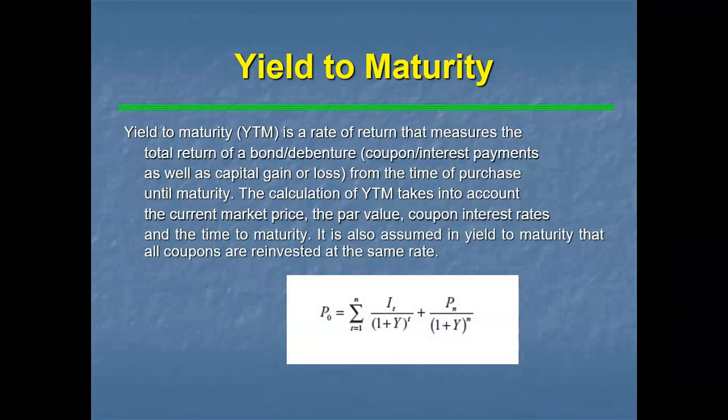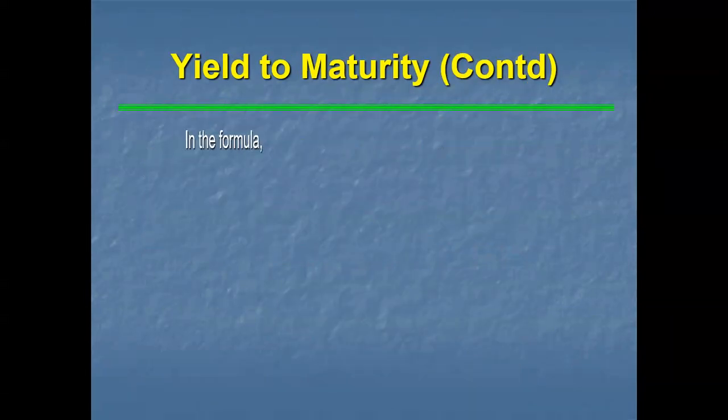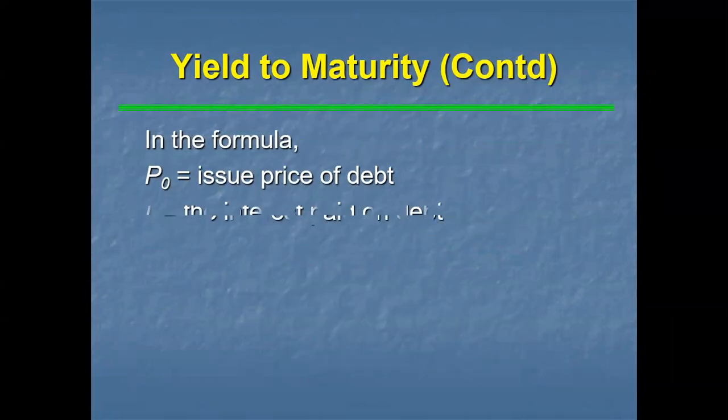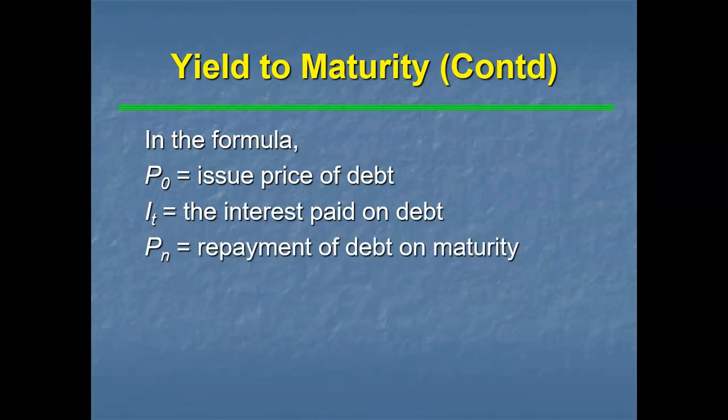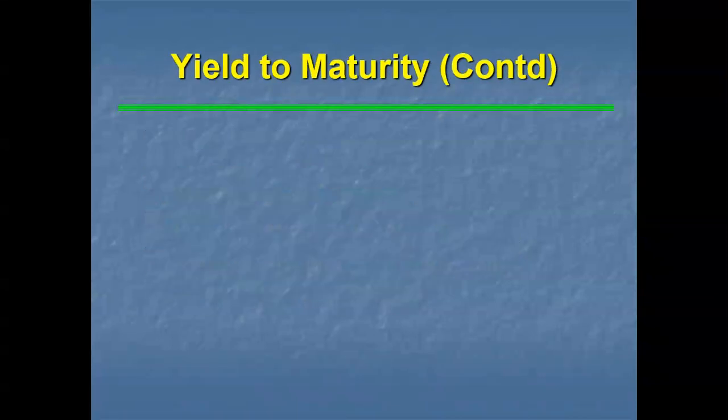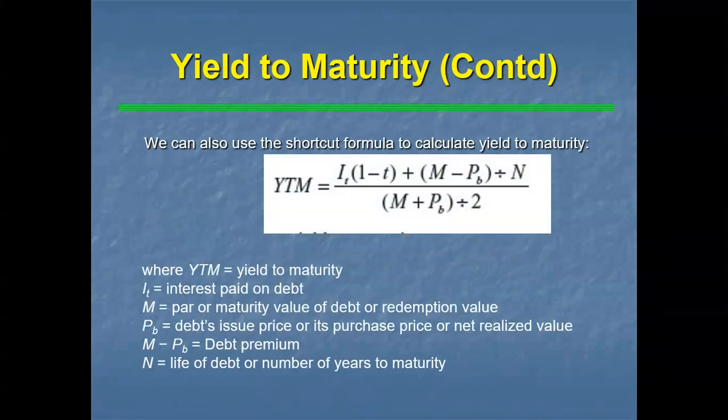See, here it is I_t divided by (1 plus y) to the power t, plus P_n divided by (1 plus y) to the power n. See here, in the formula, P0 is the issue price of debt, I is the interest paid on debt, P_n is the repayment of debt at maturity, and y is the yield on maturity. And there is also a shortcut formula: I times (1 minus T), where T is the tax rate, plus (M minus P_B) divided by N, where M minus P_B is the debt premium, how much it is, and N is the life of debt, the number of years to maturity, divided by (M plus P) by 2. It is also a shortcut formula. You have to remember this.